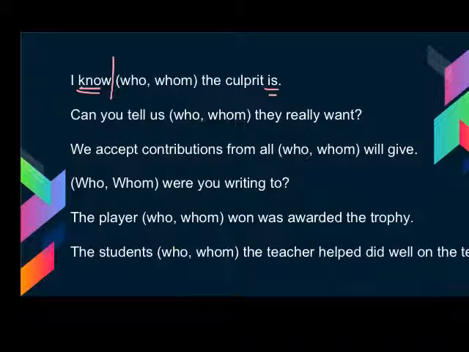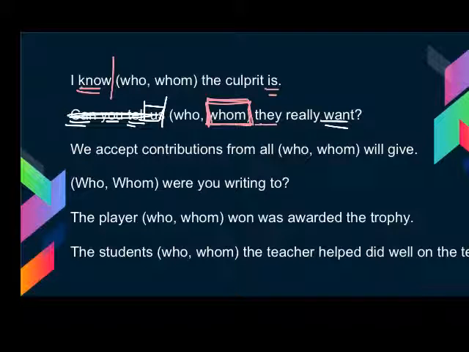Second sentence, can you tell us whom they really want? We have another verb there, can tell, and want is a second verb. If I look at the sentence, I have an entire clause before the whom clause. You can tell us is a complete idea with a subject, verb, and direct object, so I can ignore it and move on to my dependent clause. Want is the verb of that clause. Who's doing the wanting? They. They want whom is our direct object here. We need to use the objective form.